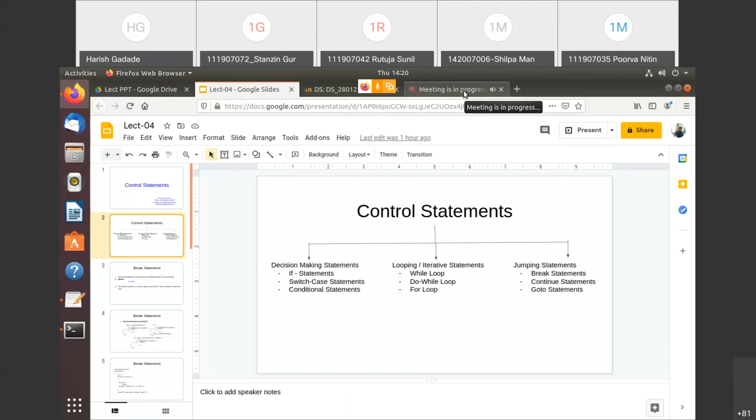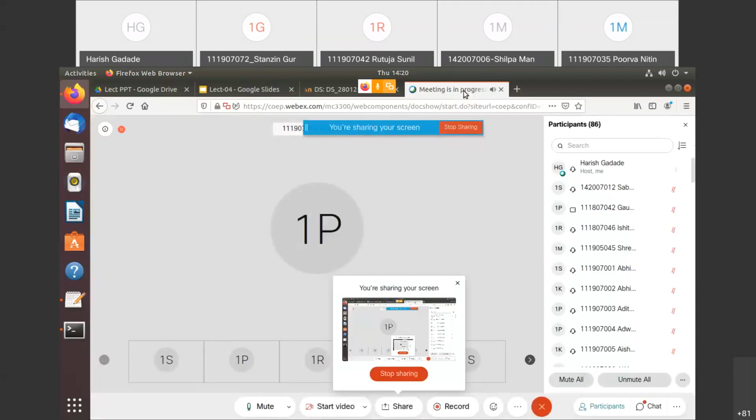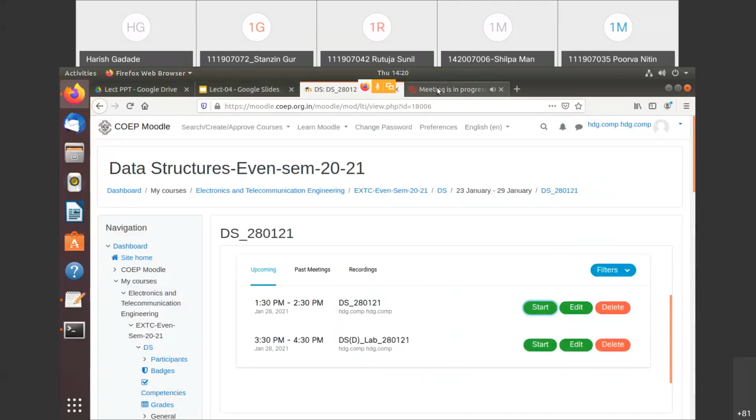But till here, as I said, logic development is there, and the next coming part, function, array, string, are only syntactic, you can say, right? So no doubt, no query? If you have anything, please ask me. Otherwise, I'll just